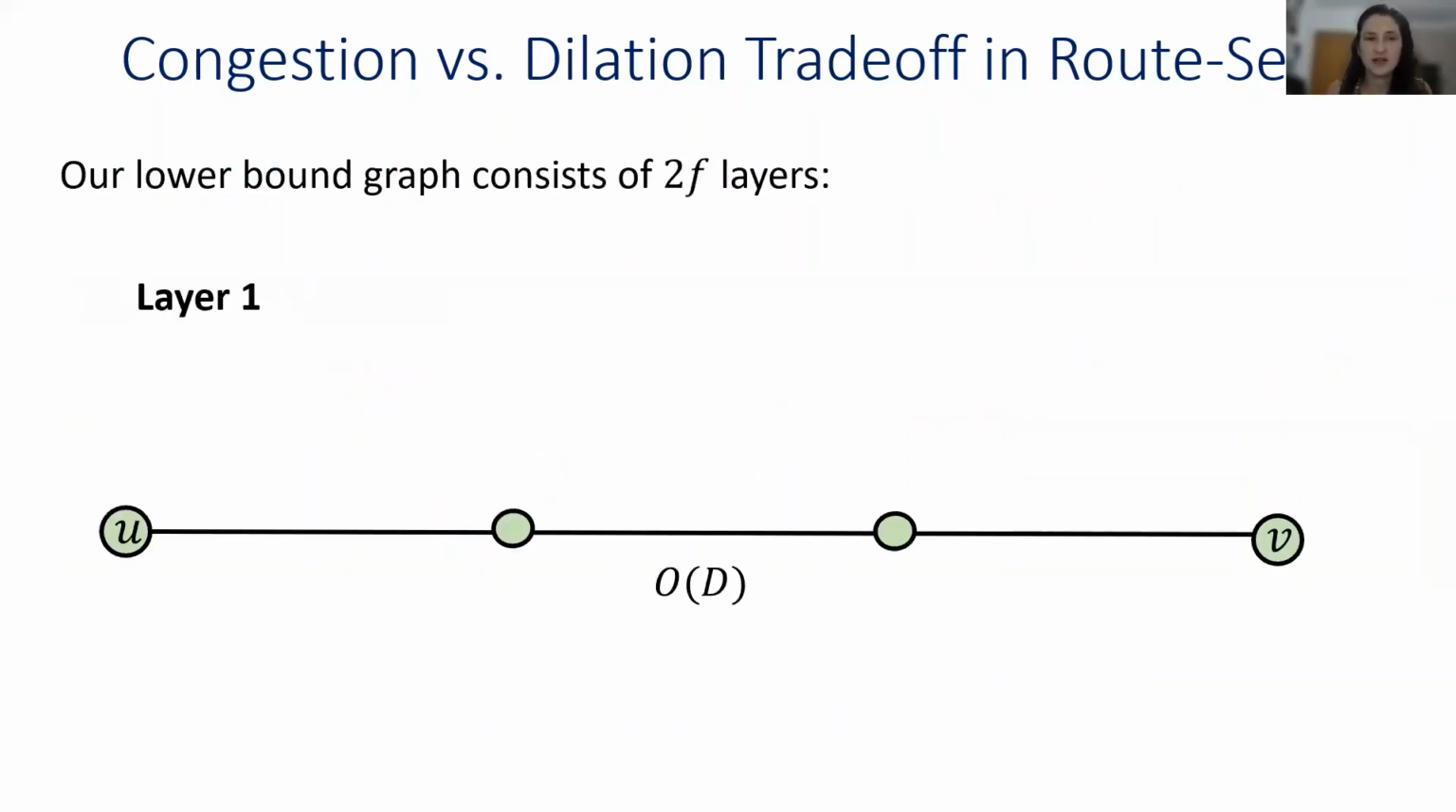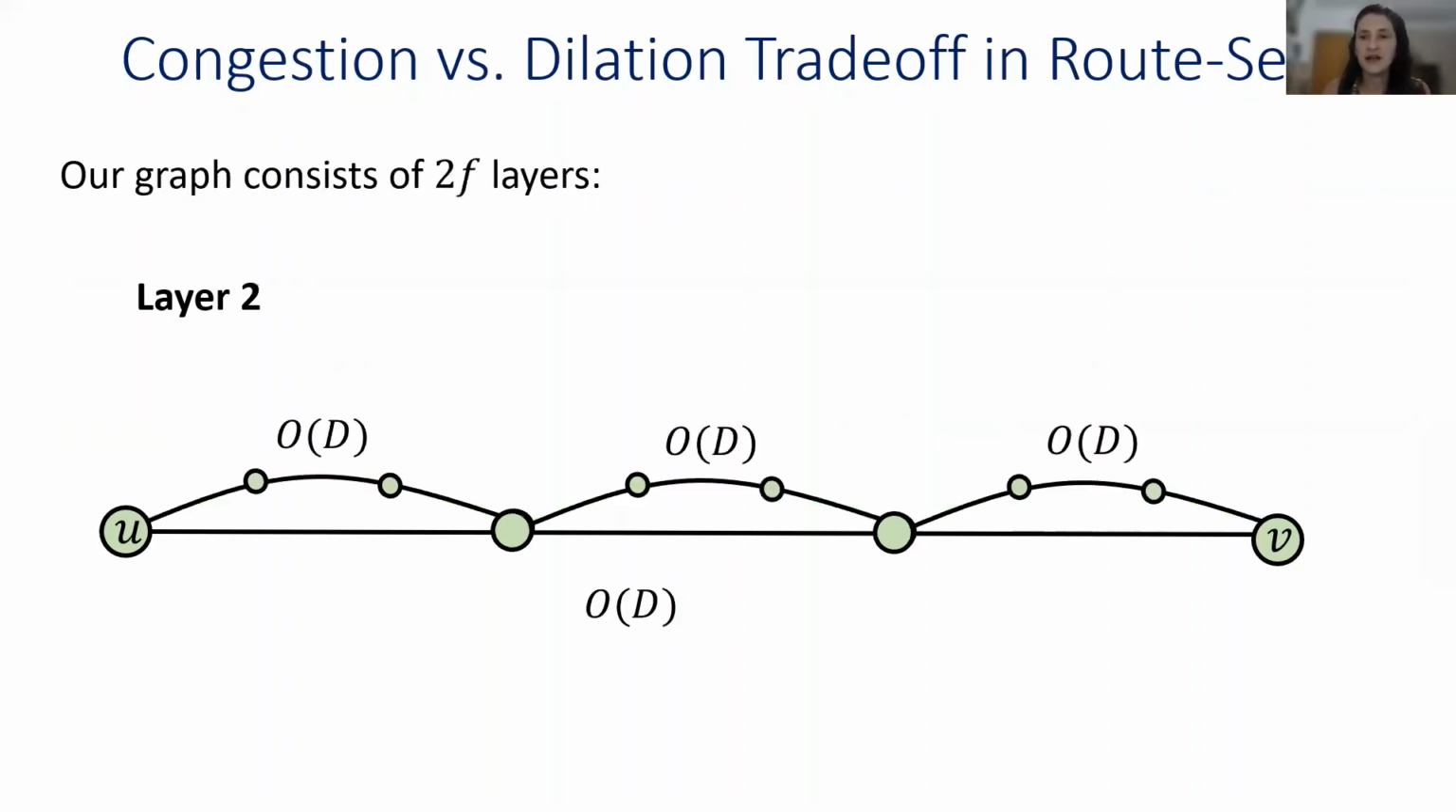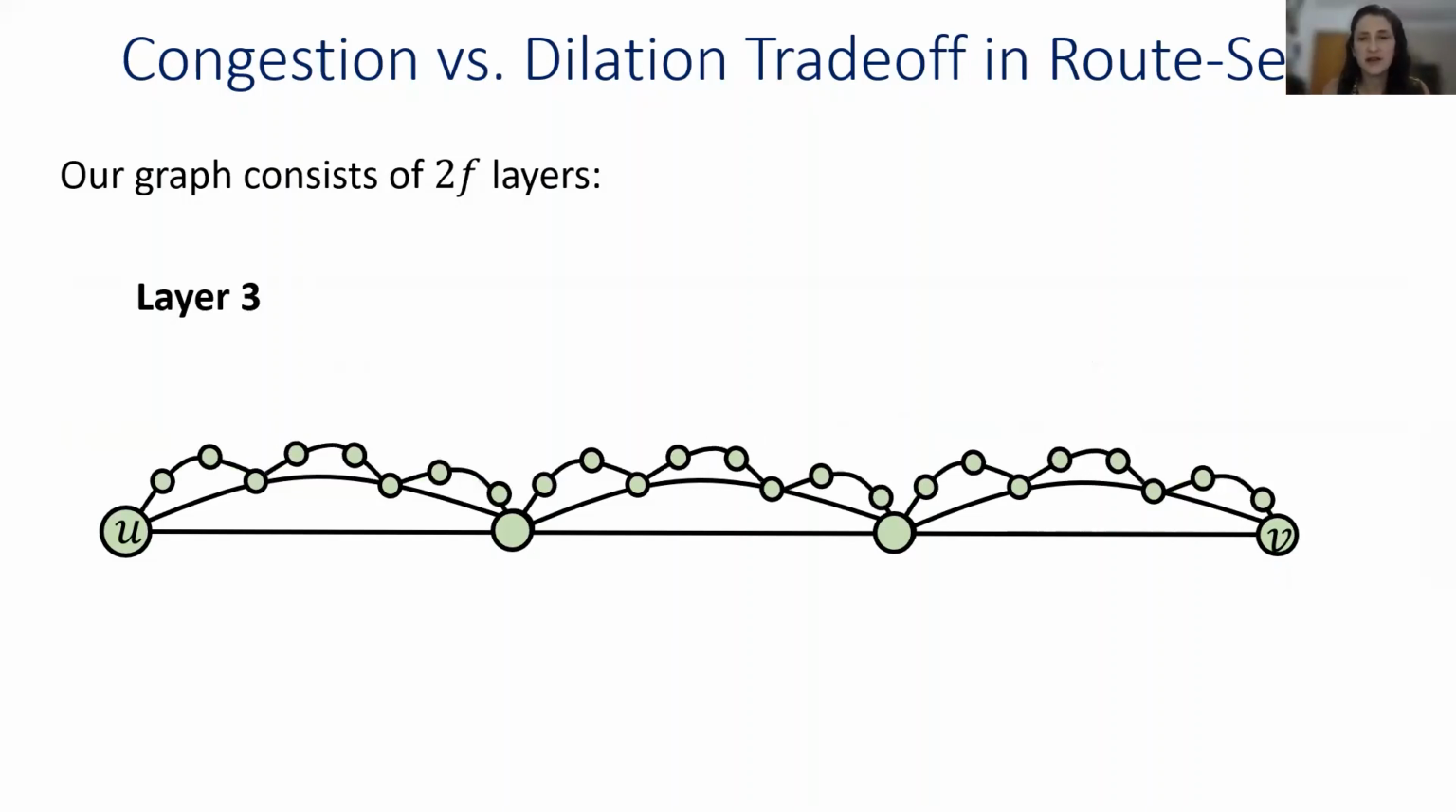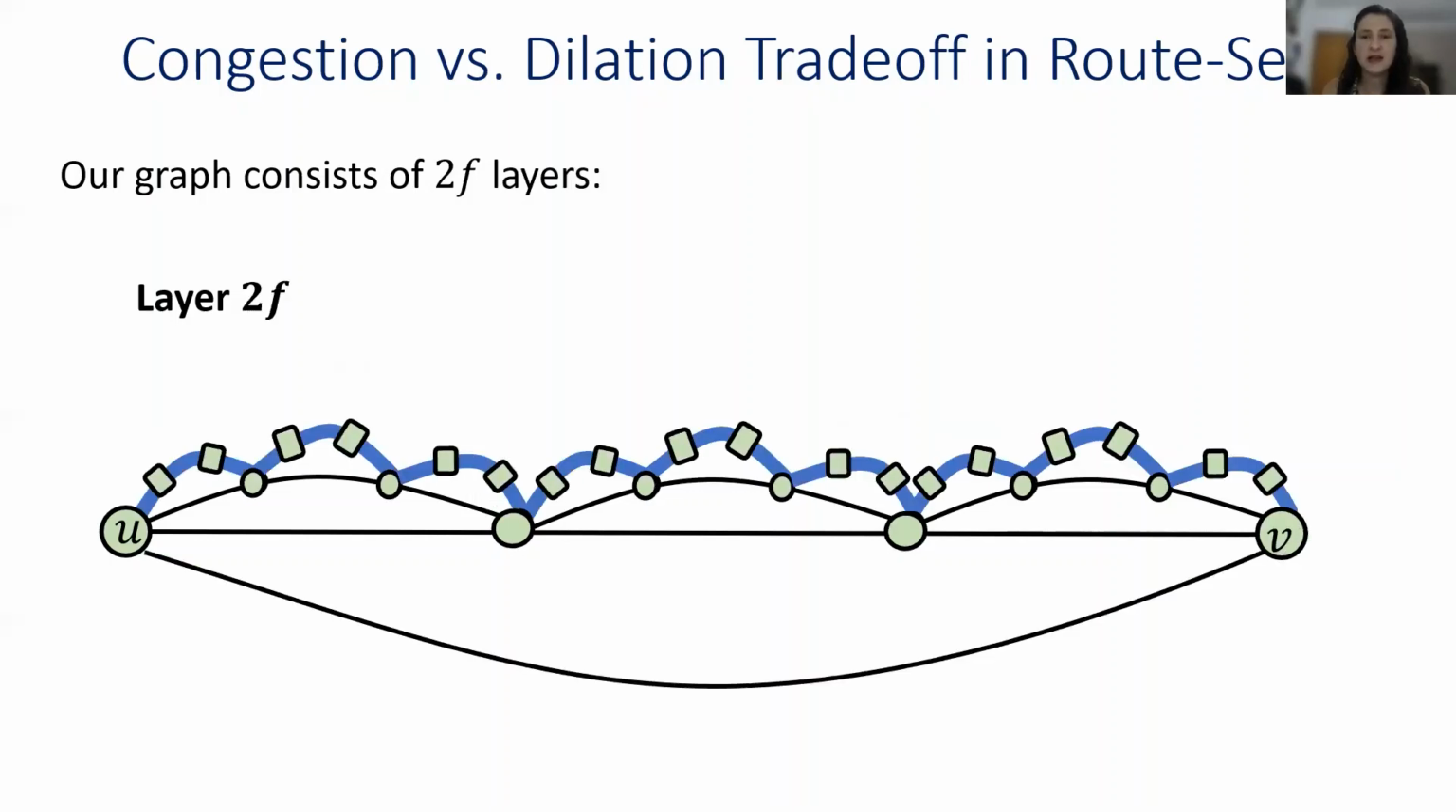And what does this graph G look like? It contains 2F layers. In the first layer, we simply add a path between u and v of length order D. Then in every layer we add a D-length path that covers each one of the edges that we added in the previous layer. So this is how the second layer looks, and this is how the third layer looks. And in order to maintain large edge connectivity, in the last layer, layer 2F, we simply replace every vertex by a clique, and every edge is replaced by a matching between the corresponding cliques. And additionally, we also add the edge uv to the graph.